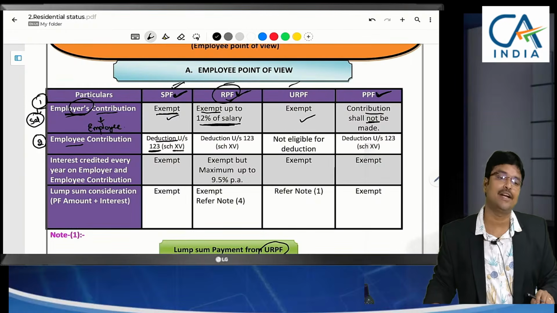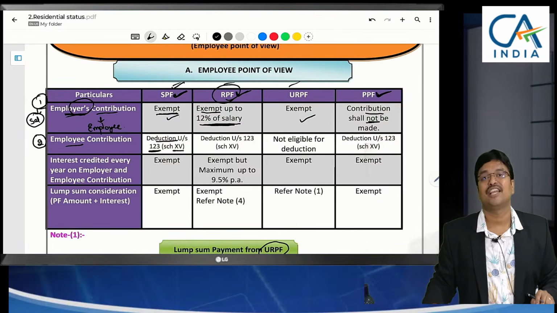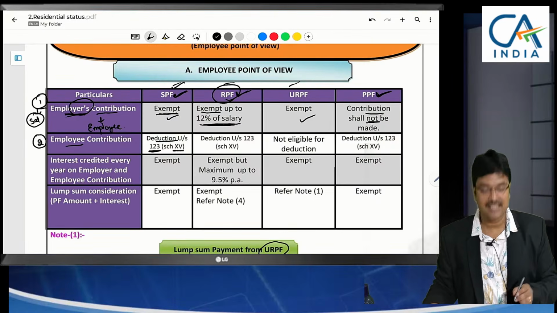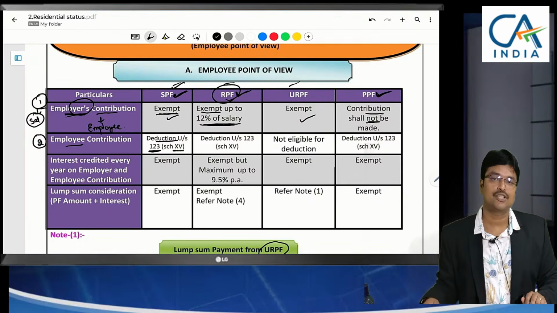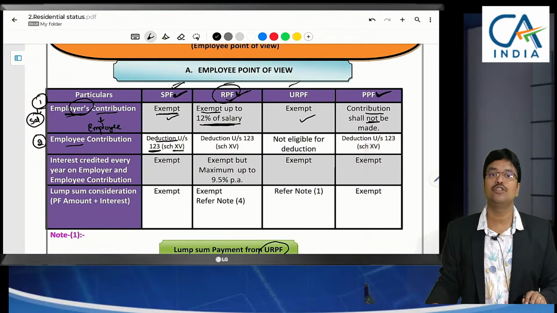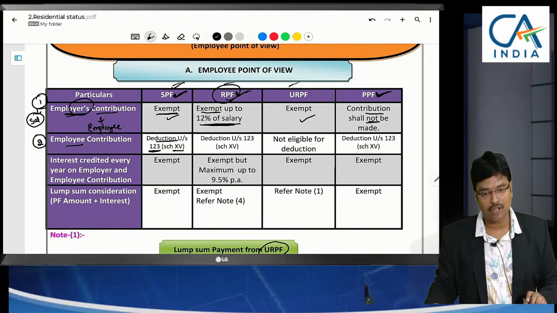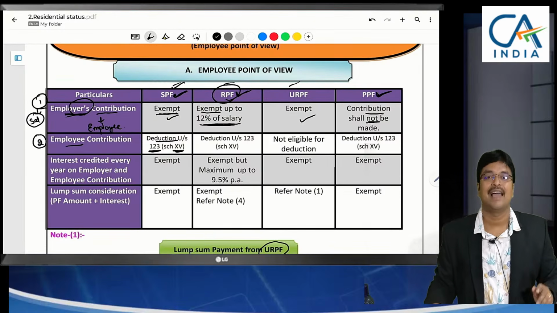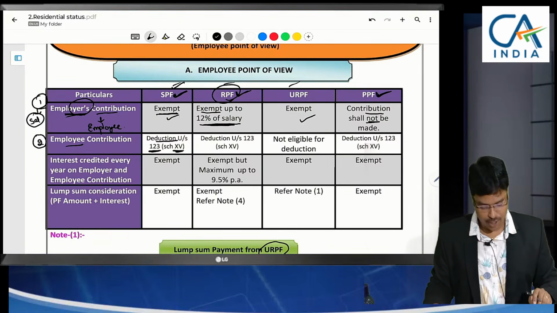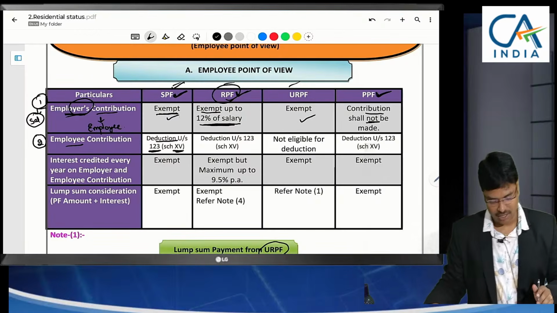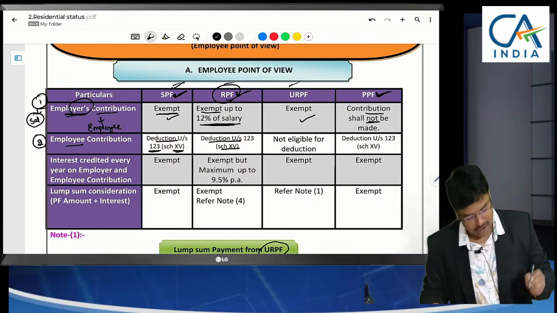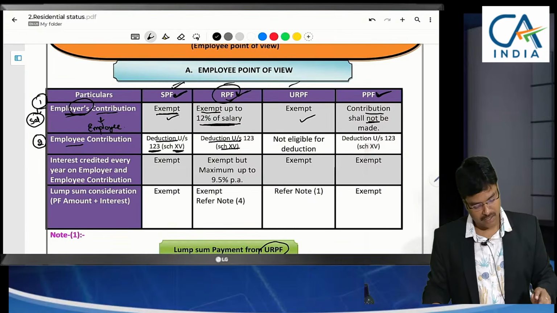Sir, you said chapter 8. No, chapter 8 is the section. Section 123 is given in chapter 8. But the list of items where you can claim deduction is given in the schedules. I said there are 16 schedules, in which the 15th schedule specifies that contribution towards SPF can be claimed as deduction. Contribution towards RPF also can be claimed as deduction.